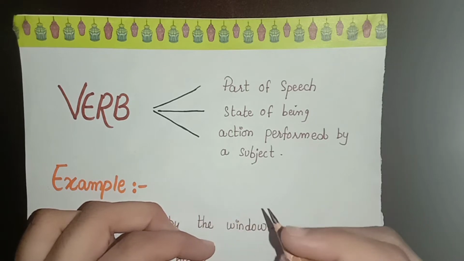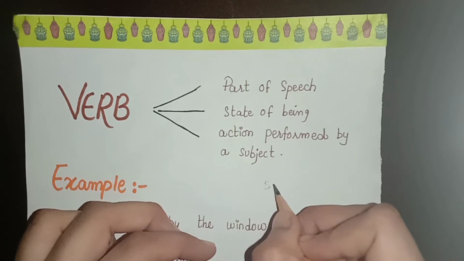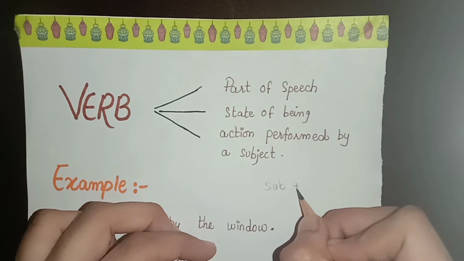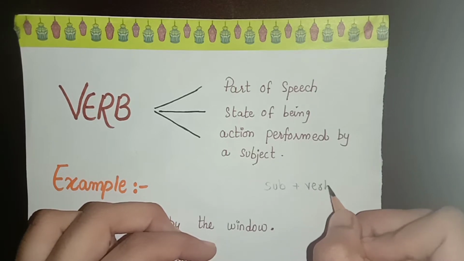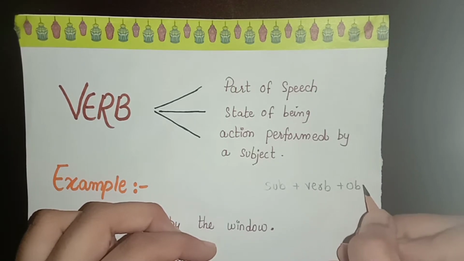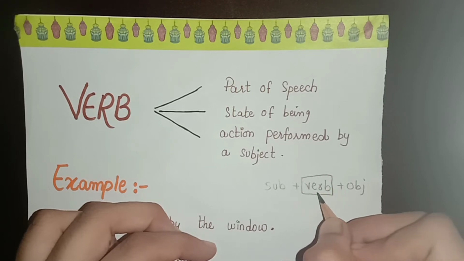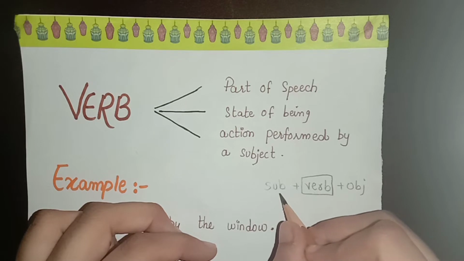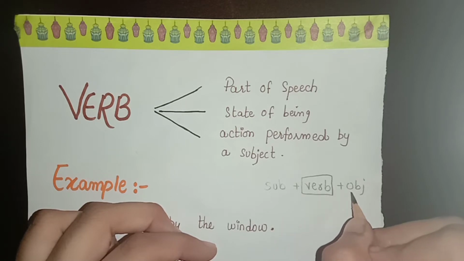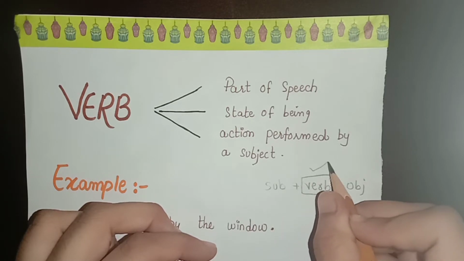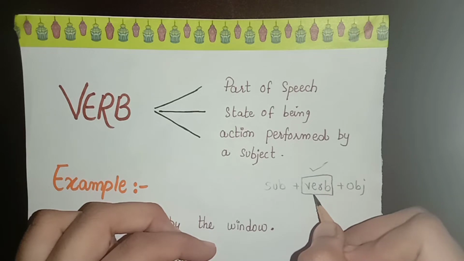Let's have a look at the structure of a sentence. A sentence is mainly composed of three main components: subject, verb, and object. So, in the middle of a sentence, you will find a verb. A verb comes after the subject and is followed by the object. So, this is the main component of a sentence to make it complete.